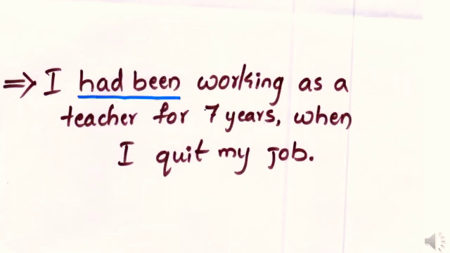I was a teacher for 7 years, but then I quit. So now I am no longer a teacher. Here I want you to notice that there are two past actions. One is a continuous action, that is I had been working as a teacher, and a single finished action, that is I quit my job.